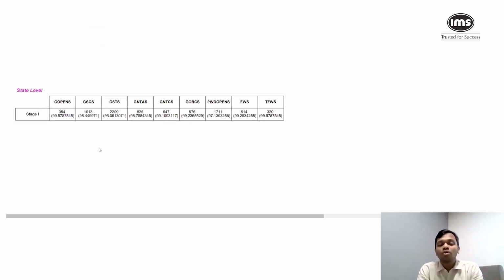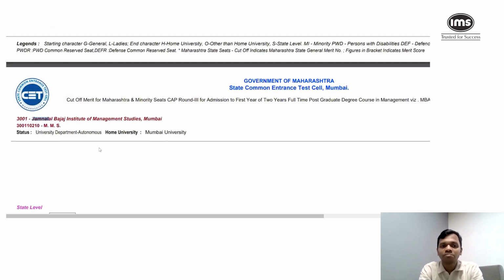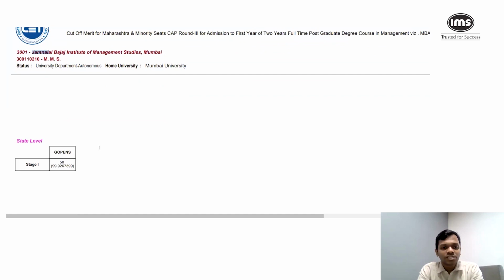A lot of times you will not find some particular information for a particular institute. For example, if I search for Jamnalal Bajaj, you can see that it is only showing G Open S. Which means there was an open state seat, maybe 1 or 2 seats, which got filled in that third round, and somebody at 99.926 got in. So how do I figure out for JBIMS what the data was for the previous round?